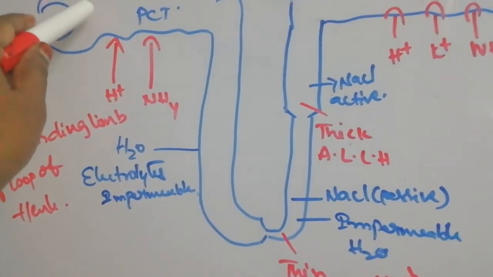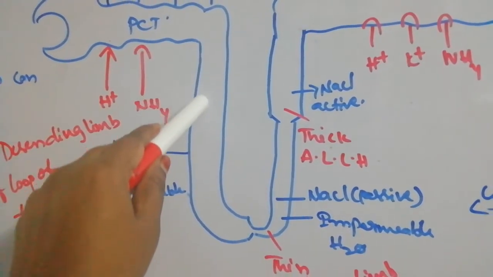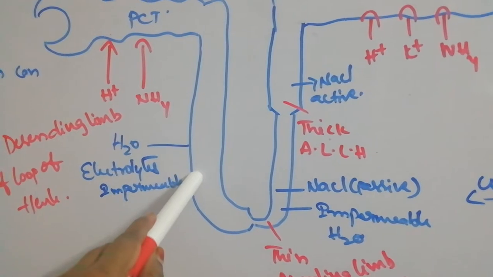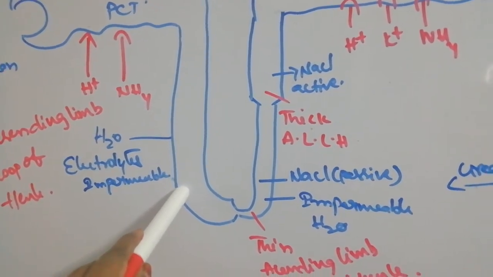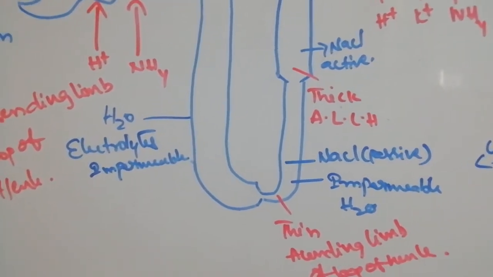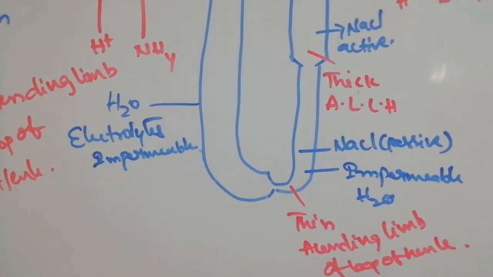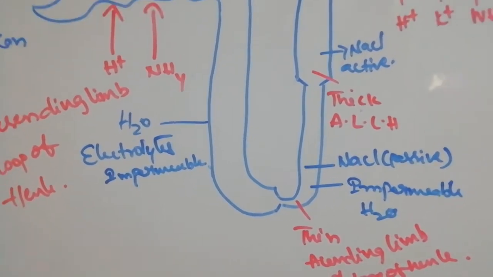That means whatever concentrated urine is formed here, while it is moving into the medulla it becomes highly concentrated because of the removal of water. Salts remain as they are. Water is removed, that's why the urine becomes concentrated while moving into the medulla.